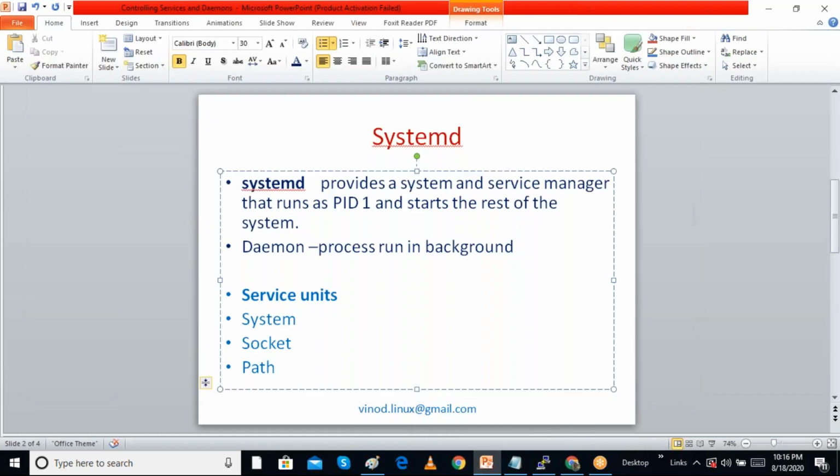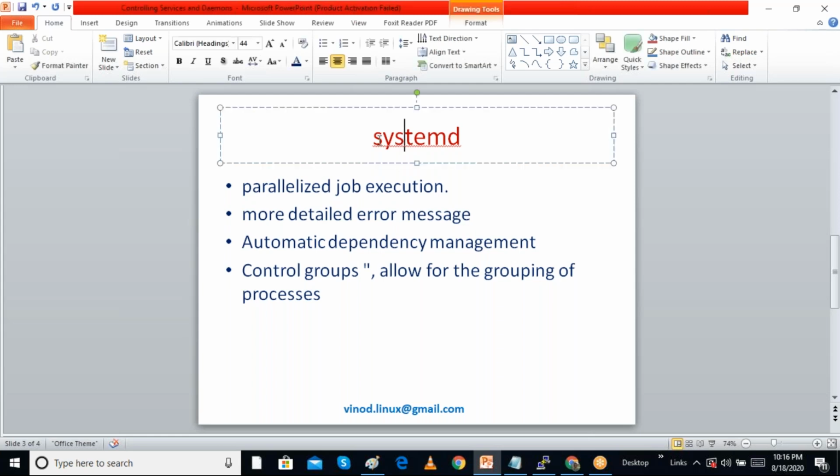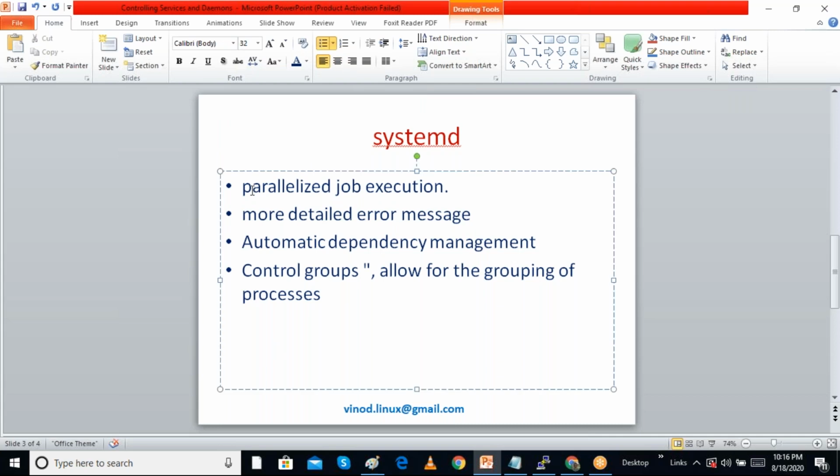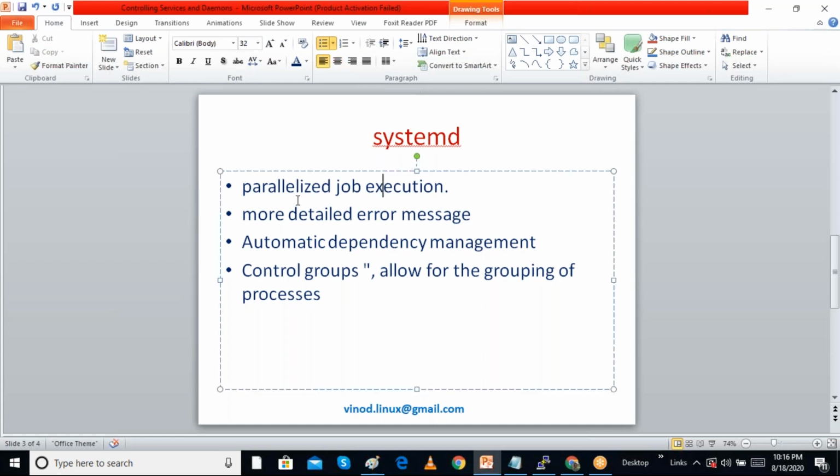Why are we using systemd? In previous versions of Linux, we used a different service management system, SysV init, or some other management system. But systemd was introduced in Linux version 7. The advantage is parallelized job execution. Parallelized job execution means multiple processes will start in parallel, so the booting time and everything can improve.